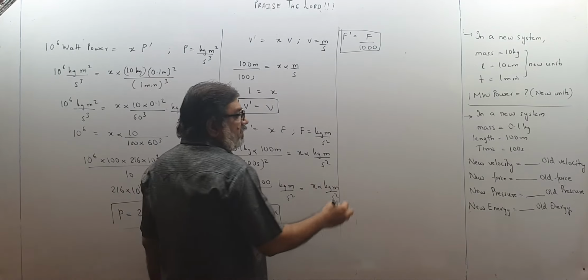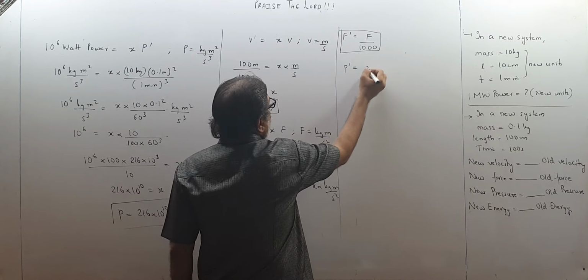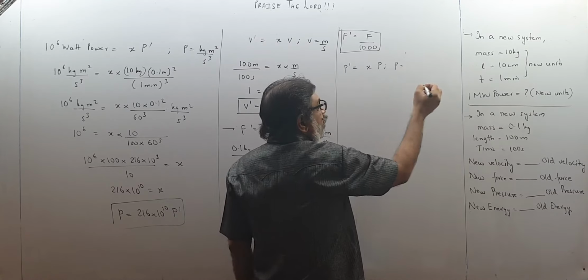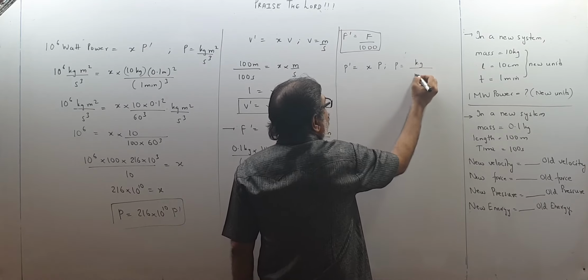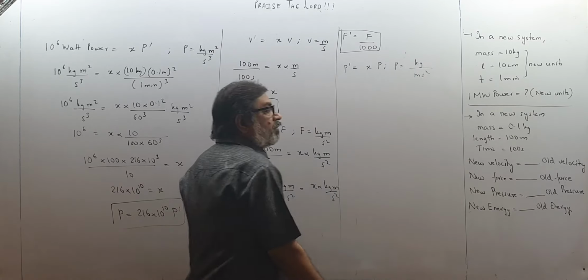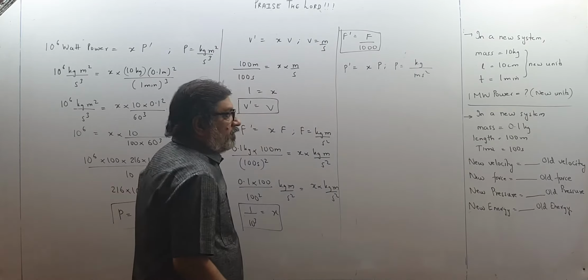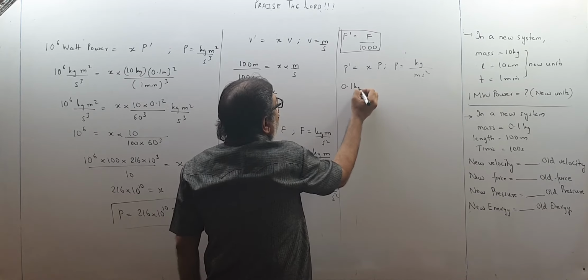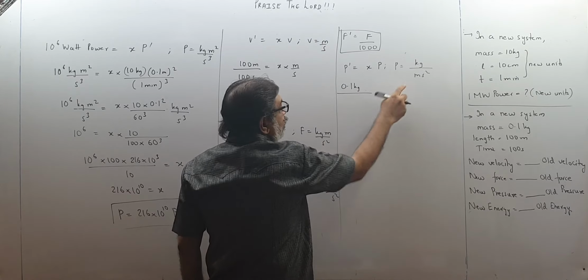Similarly, pressure is dash times old pressure. So P dash is equal to xP. And what are the units of pressure? Force upon area. So kg upon meter second square. Units of pressure. So P dash means how much kilogram? Kilogram is 0.1 kg upon meter second square.